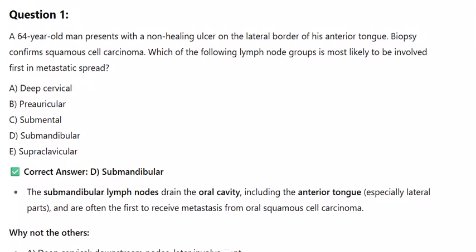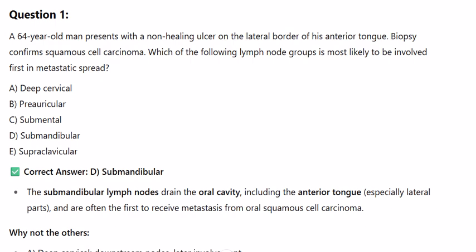Question 1. A 64-year-old man presents with a non-healing ulcer on the lateral border of his anterior tongue. Biopsy confirms squamous cell carcinoma. Which of the following lymph node groups is most likely to be involved first in metastatic spread? A. Deep cervical, B. Preauricular, C. Submental, D. Submandibular, E. Supraclavicular.